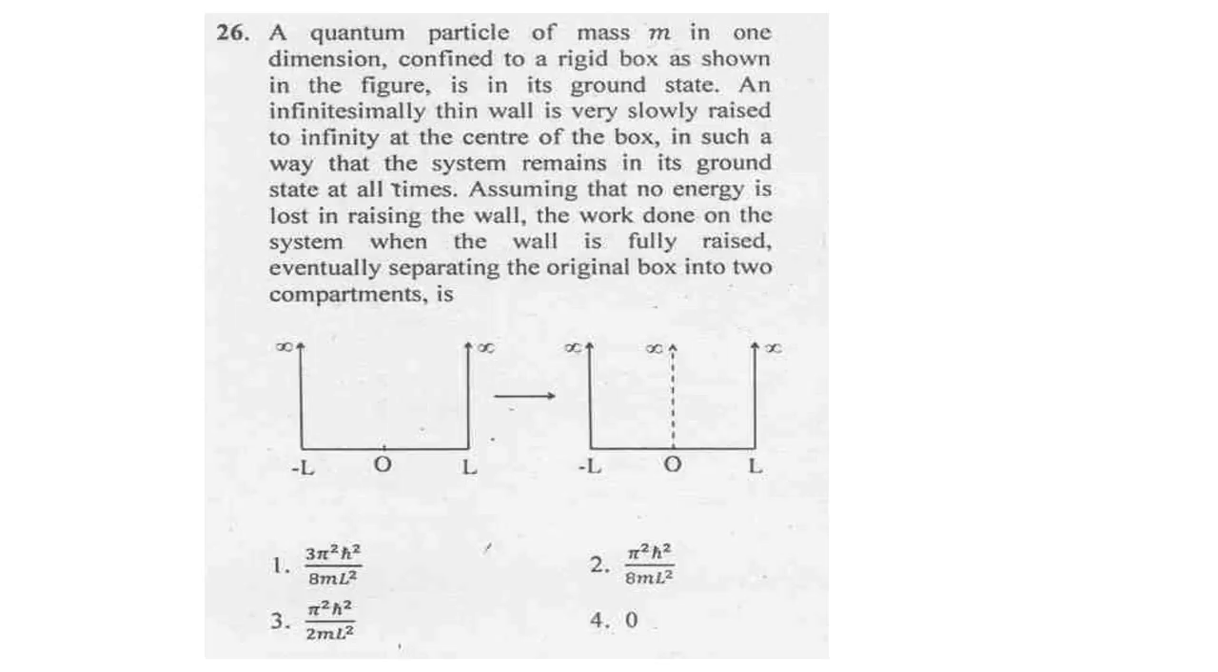So according to our calculation, in this box the ground state energy wave function should be like that. Here also the ground state wave function should be like that. Because of raising this potential, we are getting the first excited state energy. So if you subtract these two energies, we get this answer. So the option is E.